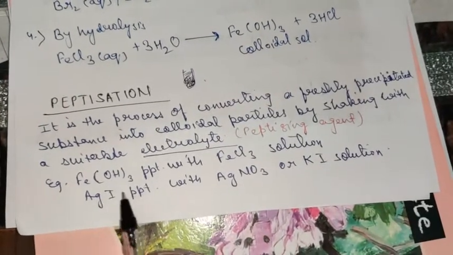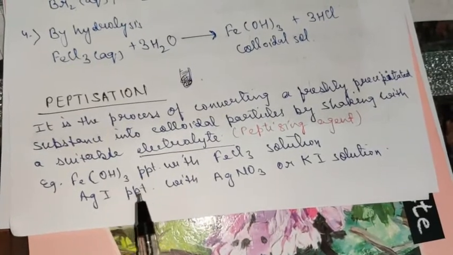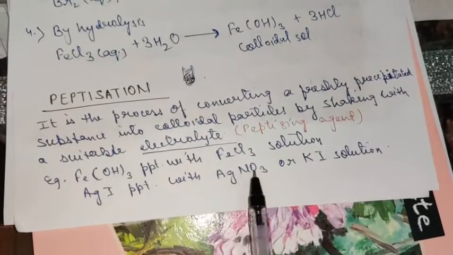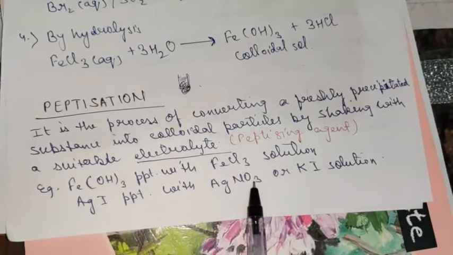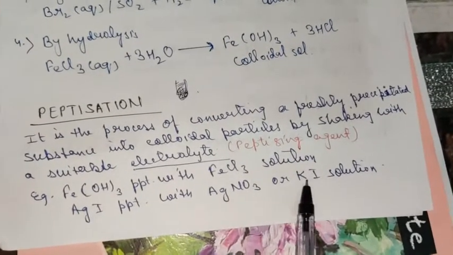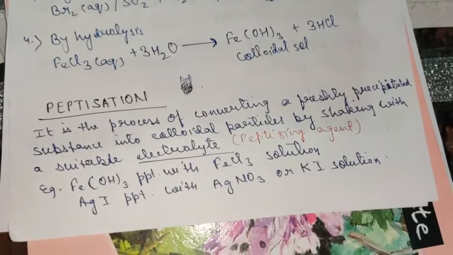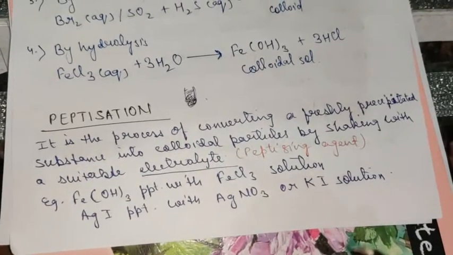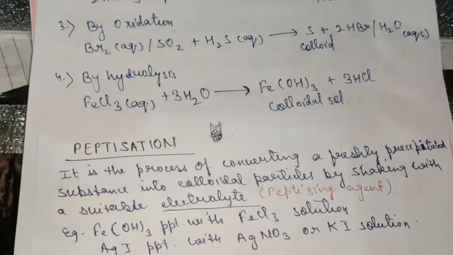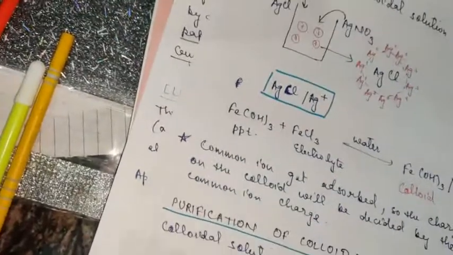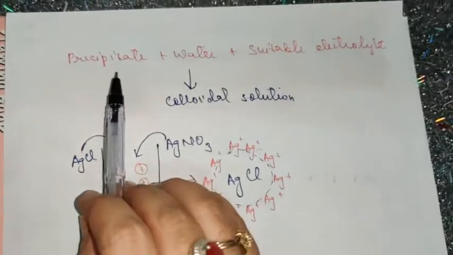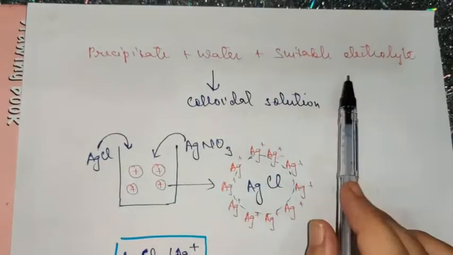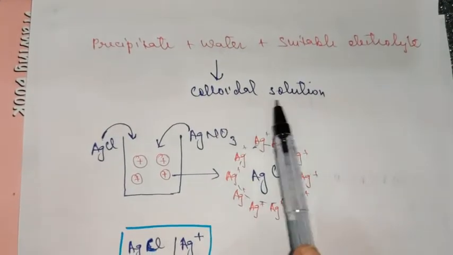These are the common precipitates that you have already done in your previous classes. When it is shaken with AgNO3 electrolyte or KI electrolyte, it will get converted into colloidal solution. So this is the overall method of peptization: precipitate plus water plus suitable electrolyte giving rise to colloidal solution.